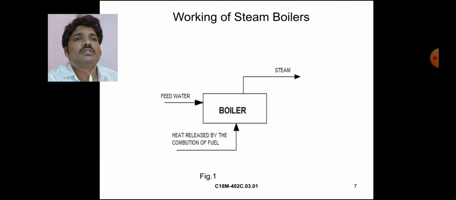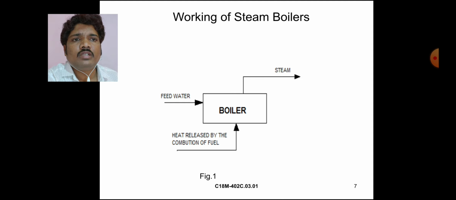Working of steam boilers. Feed water is supplied to the boiler. Heat is released by the combustion of fuels at the bottom of the boiler, in the combustion chamber.